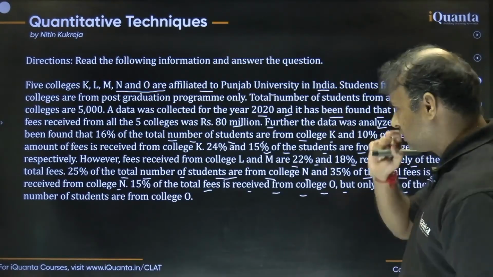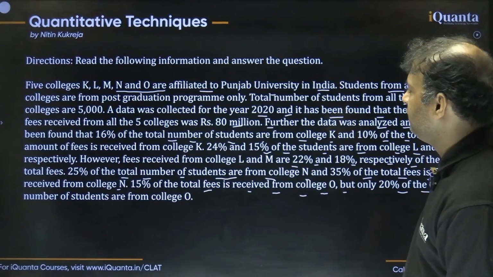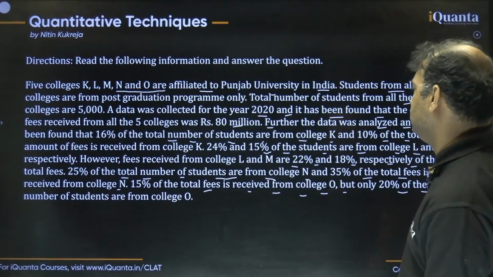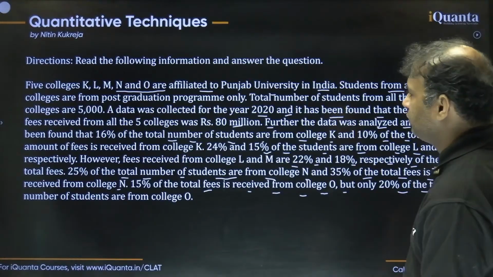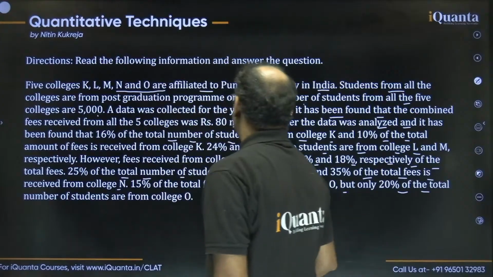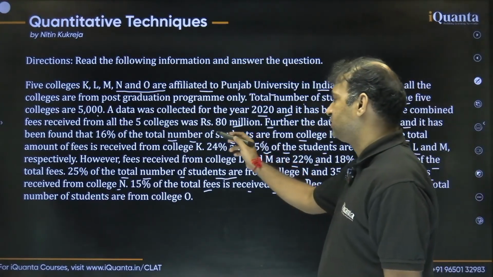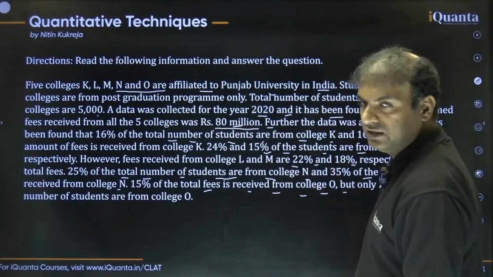So this is what we have, guys. Basically there are 5 colleges, all affiliated to Punjab University, and there is data on the 5 colleges with total students given as 5,000. The combined fees of all the students in all the 5 colleges is 80 million.